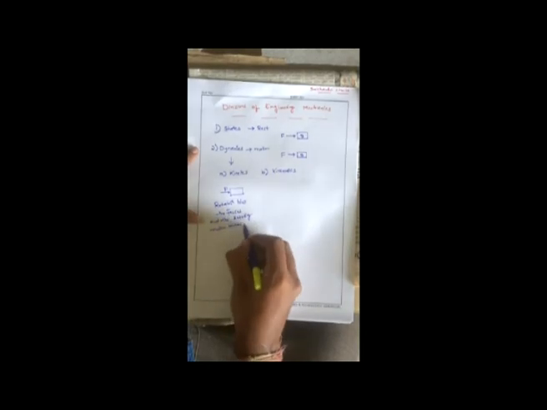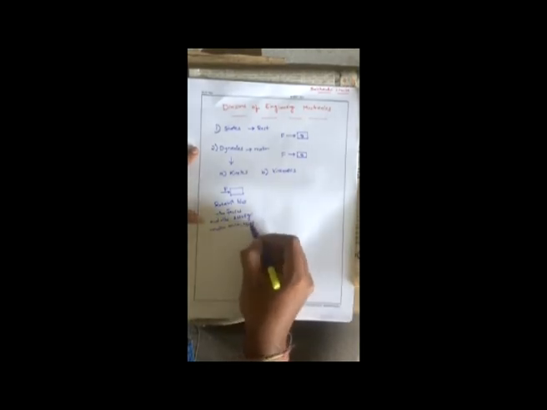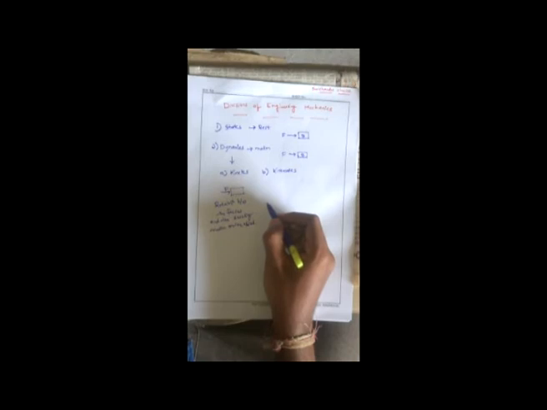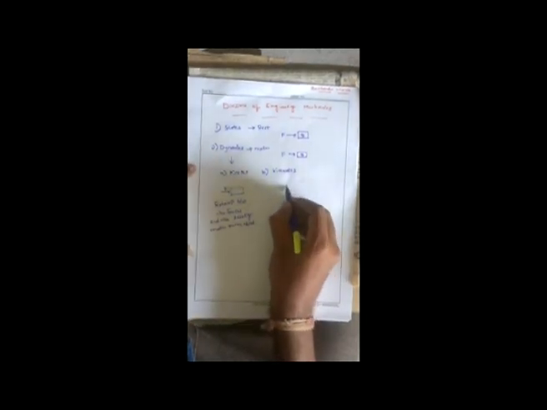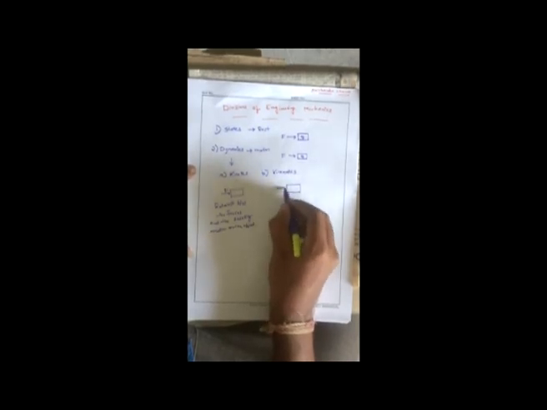Next, coming to the topic called kinematics. It is another branch of dynamics. It deals with the study of motion of bodies without any reference to the forces causing the motion. Suppose we consider a body with a force F acting on it. Only the effect produced on the body is considered, but the force is not considered.